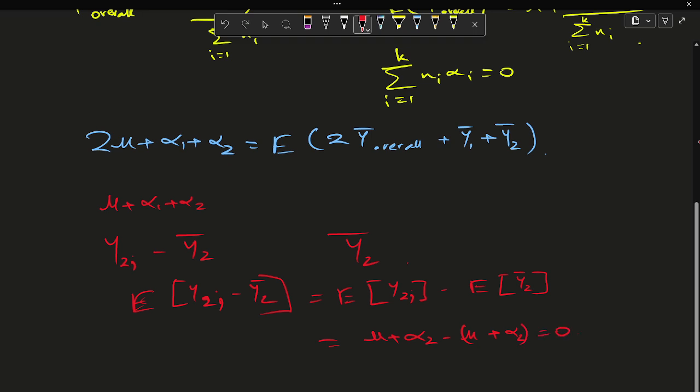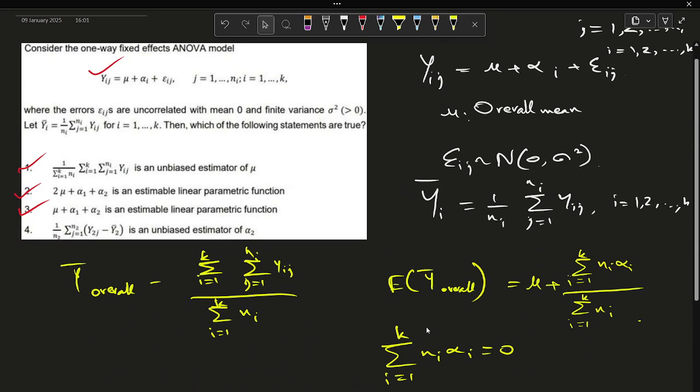So that will be 0. Thus it is not an unbiased estimator of alpha 2, as we are getting a scalar value which is 0. So our fourth option will be cancelled out.